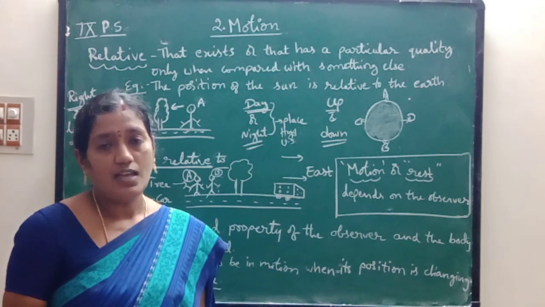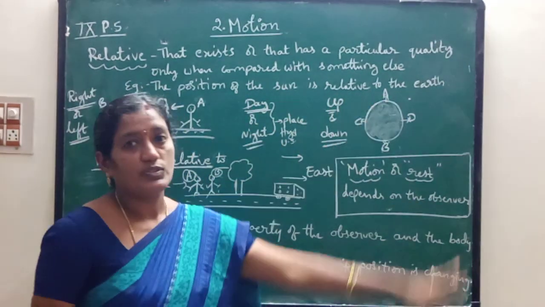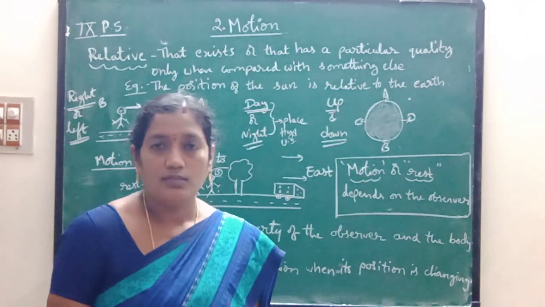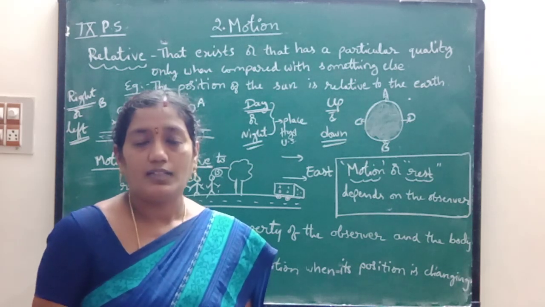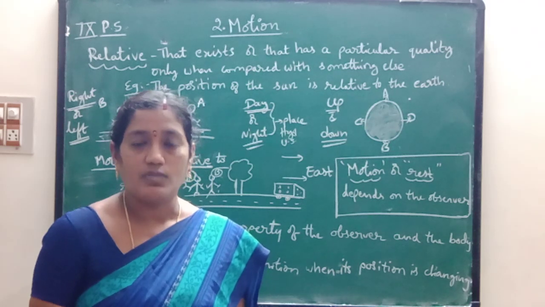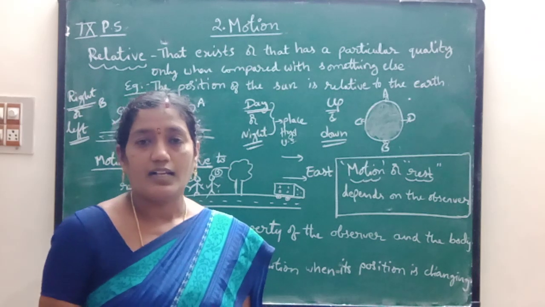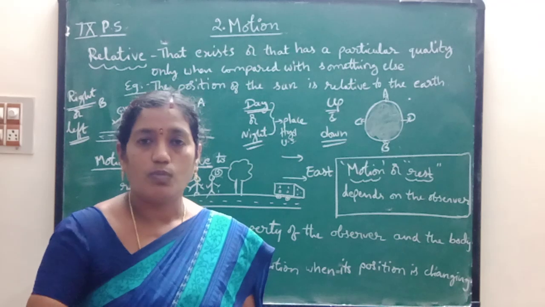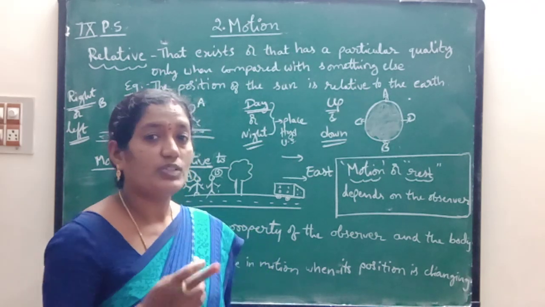So the direction of the sun is relative to the earth. Suppose it is morning time in Andhra Pradesh or in India. At that time in the US, children, it is night time, so the sun has set. Here the morning sun rises. Sunrise and sunset depend upon the rotation or motion of the earth. So the position of the sun is relative to the earth.